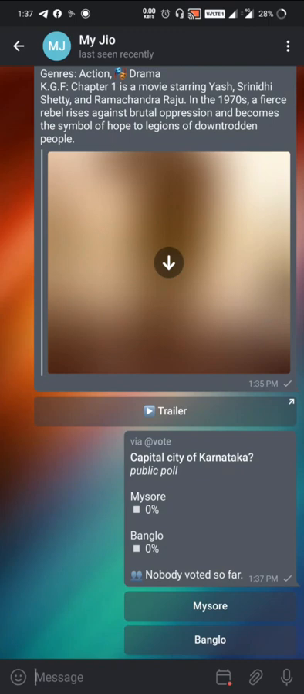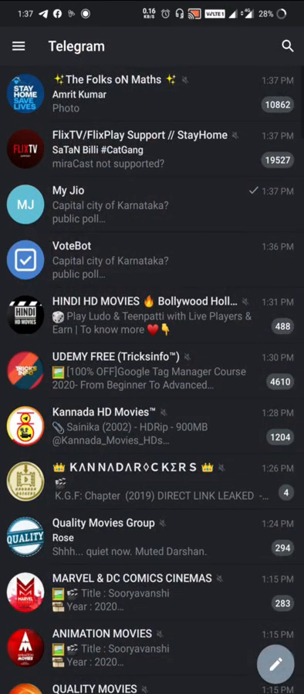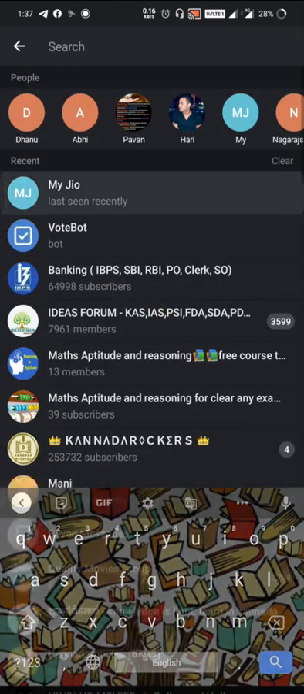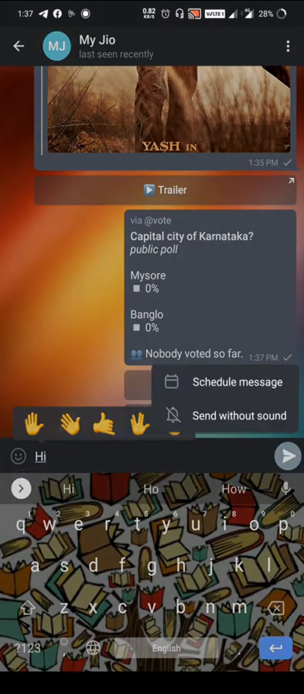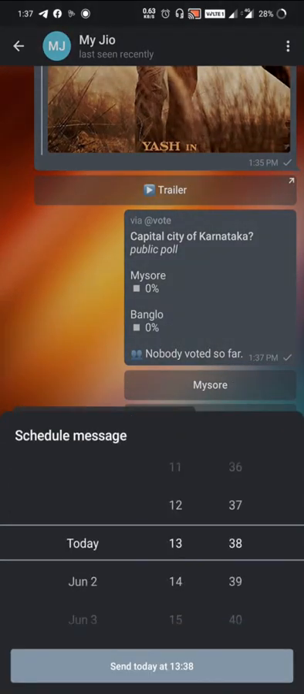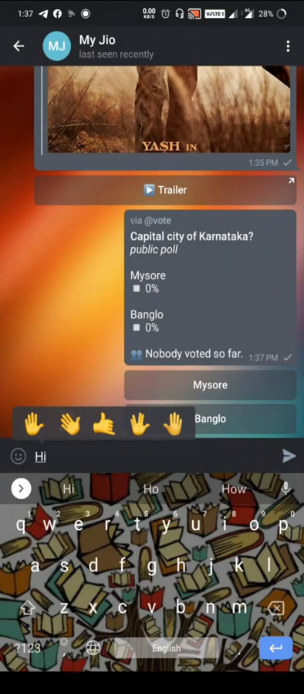Other than that, if you want to create a group like this, make use of this poll feature or IMDb or whatever options were shown before. If you want to schedule a message to some other people, just type and hold on the send button. It will show the options for sending without sound, which will not make a sound while sending the message. Or else, one more option: schedule message. If you want to send a birthday message to someone, make it a scheduled one. It will definitely send at night, at whichever preferable time you choose. This is the best option.